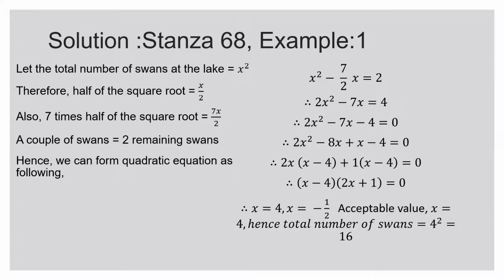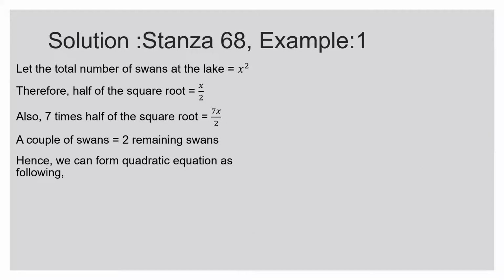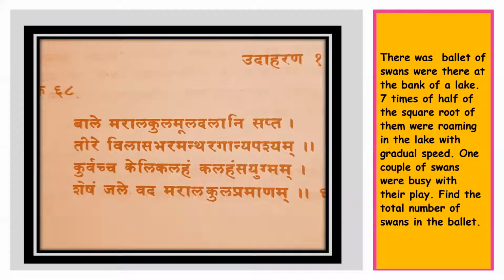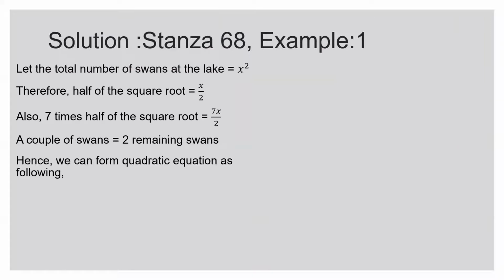So this is the way we have solved this particular problem, by constructing the quadratic equation from the poem. This was the code. The swans of Pullet, again we can say 7 times half of the square root, one couple of swans busy. So x square minus 7 upon 2 root x is equal to 2 minus 2.